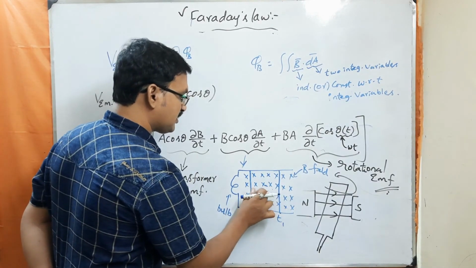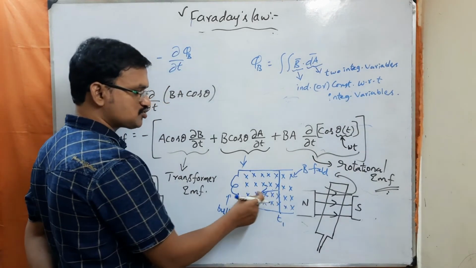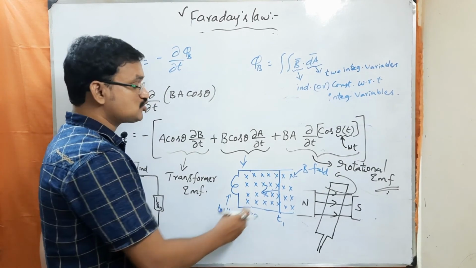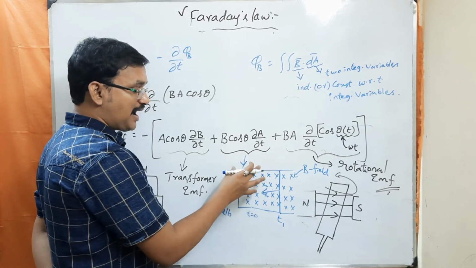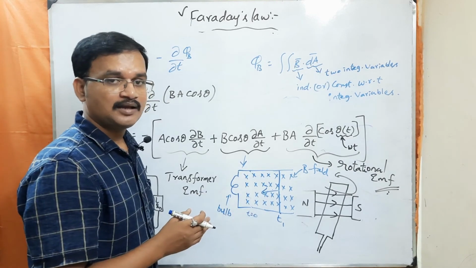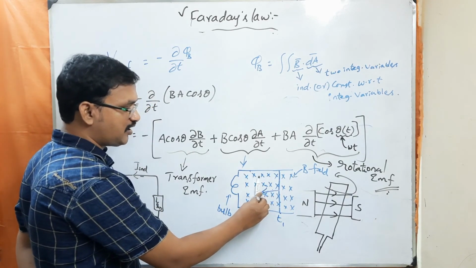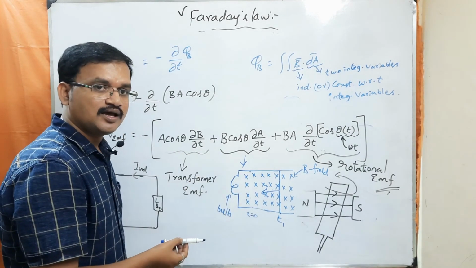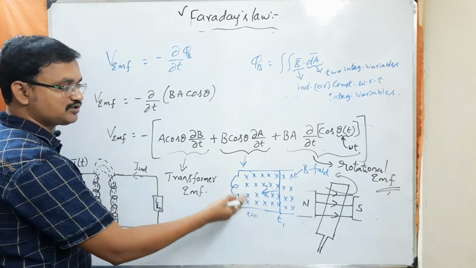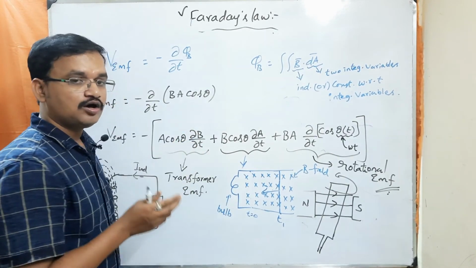Okay, now in the same manner, if this conducting bar moves towards left, then what will happen here? The area of the loop will gradually decrease. So the magnetic flux enclosed by the loop will also decrease with respect to time. Understood? As the loop size gradually decreases, the number of field lines penetrating through that loop is also gradually decreasing, yes or no? So there is a change in magnetic flux. In that case also an EMF is induced in this loop, there will be an induced current, and hence the bulb will glow.